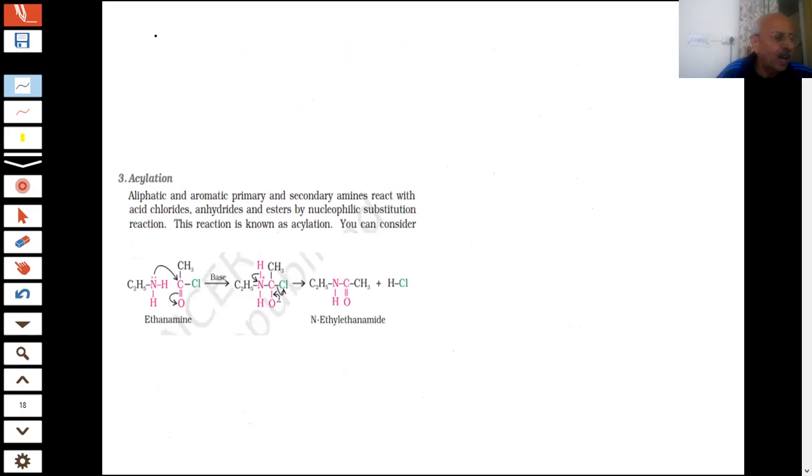The important reactions, you know, the alkylation of amines, student. This alkylation of amines we have already discussed with you.